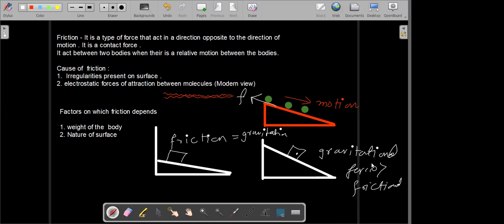Okay, now another concept here. The frictional force is a self-adjusting force.